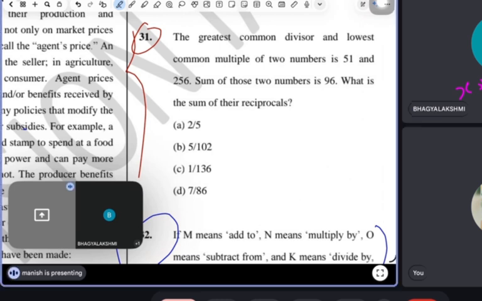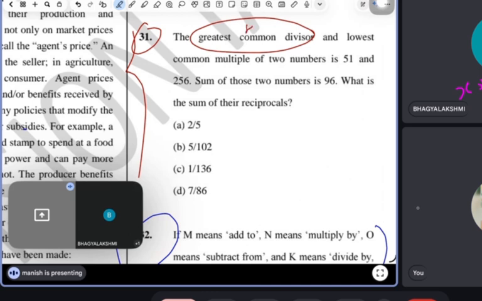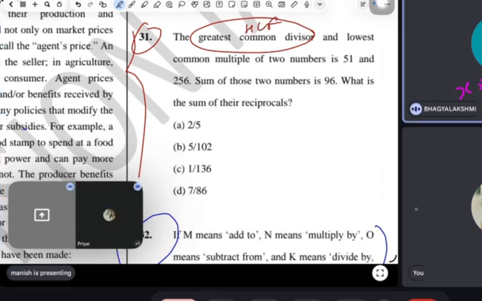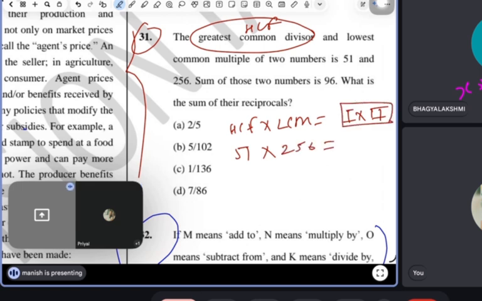See, guys, do you know what this means? Highest common factor, HCF. I know one formula: HCF into LCM equals X into Y, the product of the two numbers. So they have given 51 as HCF and 256 as LCM. But they have not given the product, because they have given the sum, not the multiplication. Here is the catch.